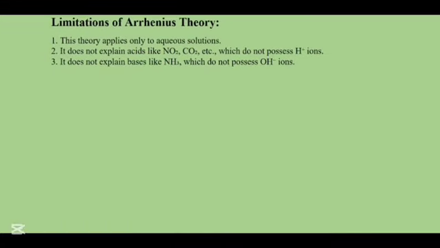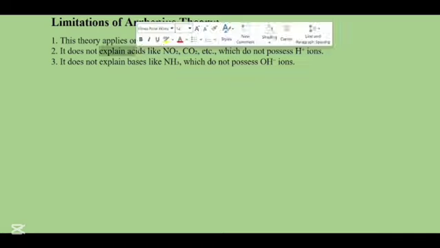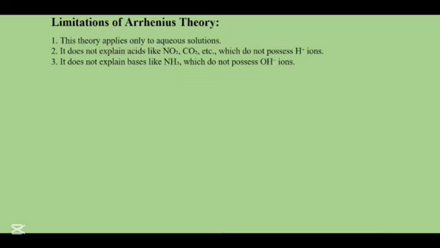Here are the limitations of Arrhenius theory. This theory applies only to aqueous solutions. It does not explain acids like NO2 and CO2 etc., which do not possess H positive ions, and it also does not explain bases like NH3, which do not possess OH negative ions.